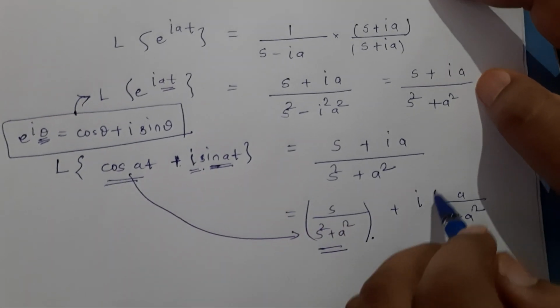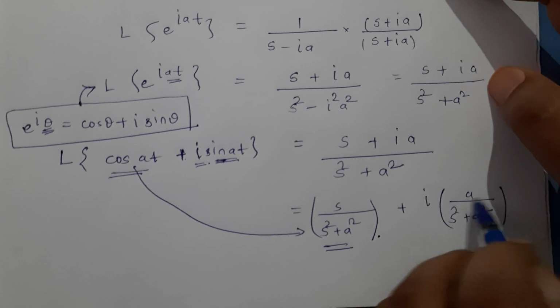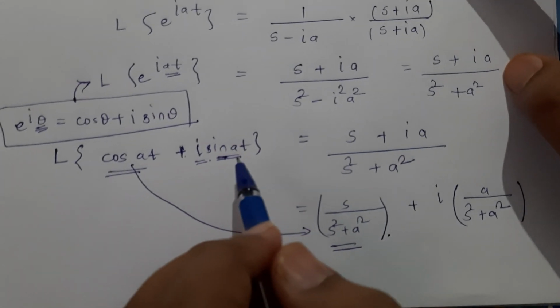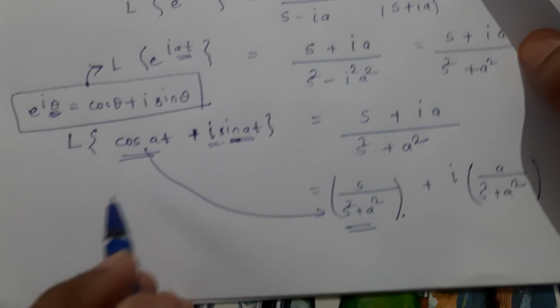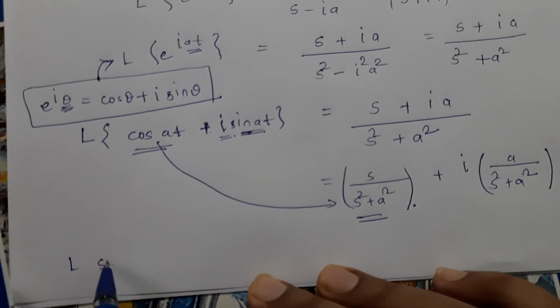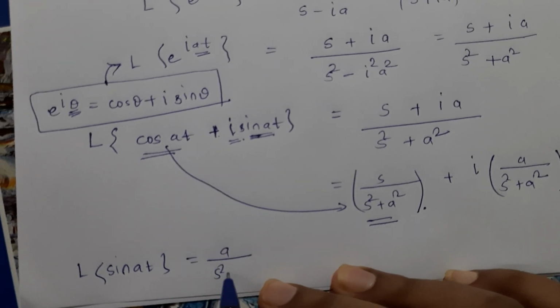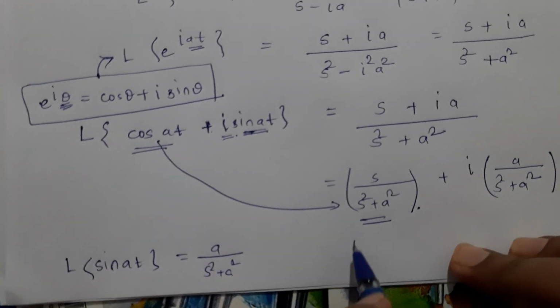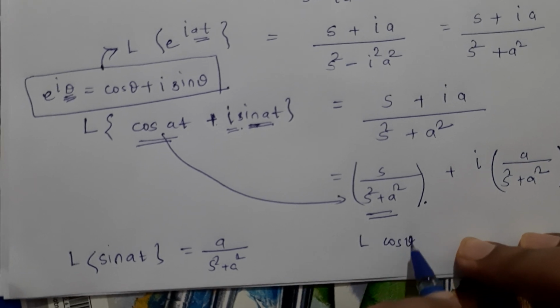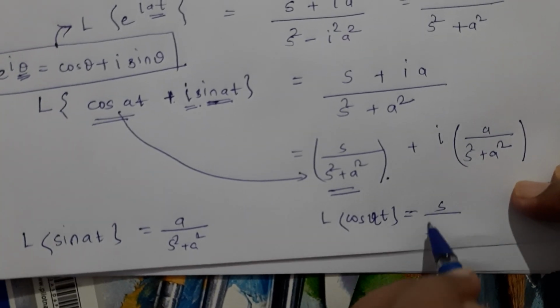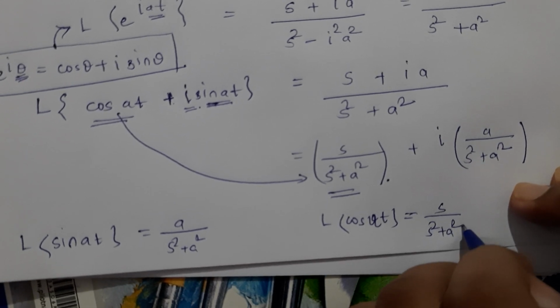So the imaginary term of the output will be the Laplace of sin at, that is the coefficient of the imaginary term. So with this I can simply write Laplace of sin at as a over s square plus a square, and Laplace of cos at as s over s square plus a square.